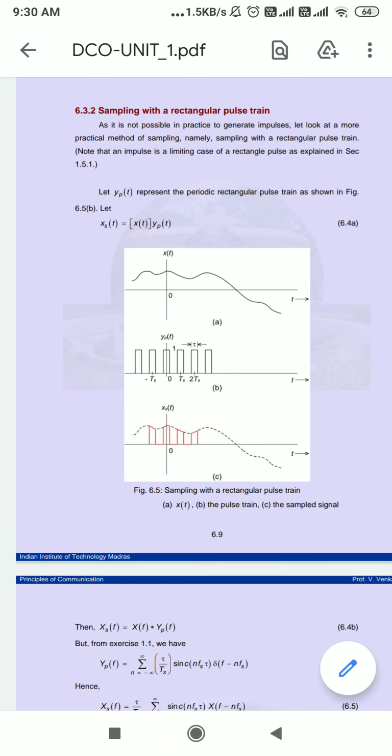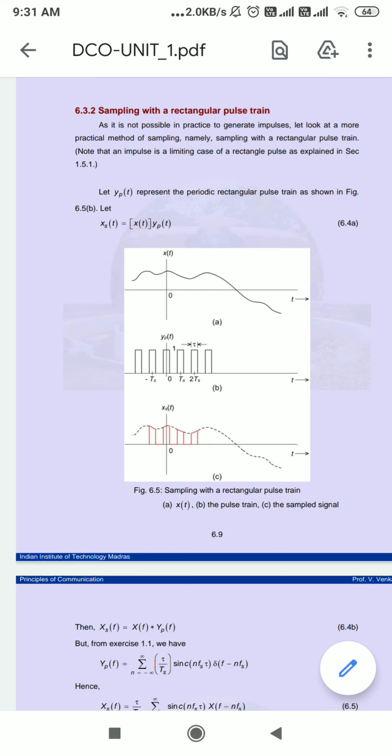Good morning. Here we are supposed to study sampling with a rectangular pulse train. In the previous session we have seen sampling with the impulse, the ideal function. Now we are going to study sampling with a rectangular pulse. So if we consider x of t as the original signal, it means the signal we are supposed to sample.